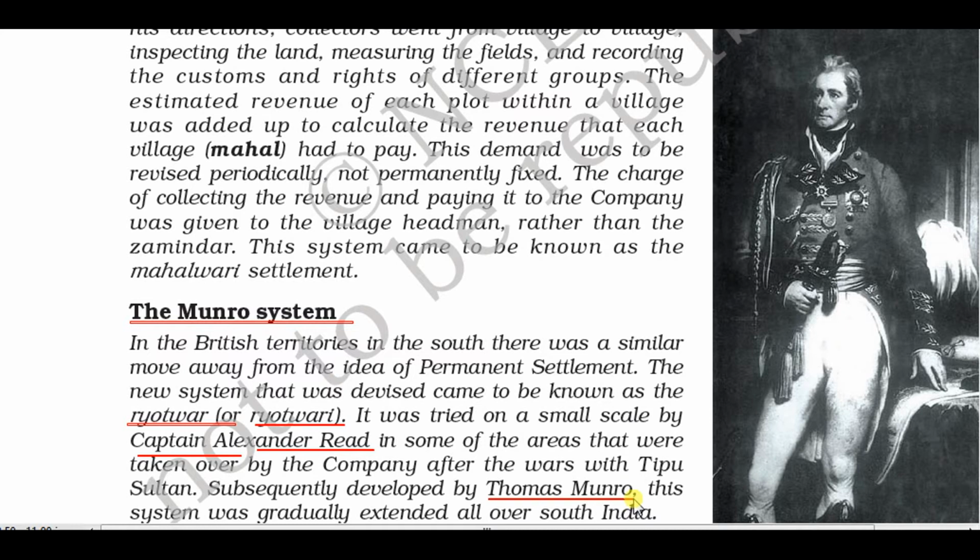So here what we have to understand is that the British introduced three types of taxation systems in India. I told you tax is a source of revenue for the government. So the major source of revenue was collected mainly from agriculture in those days. So three types of taxation systems were introduced in India by the British.